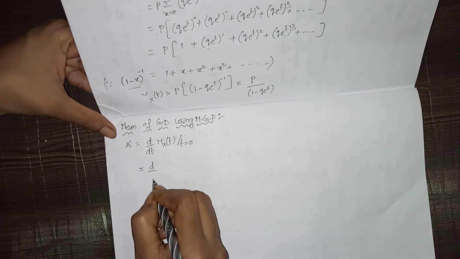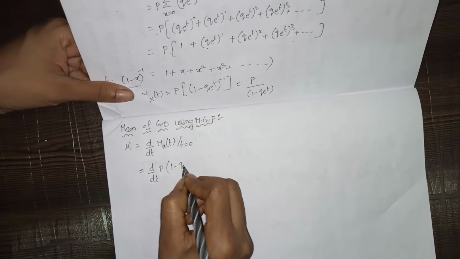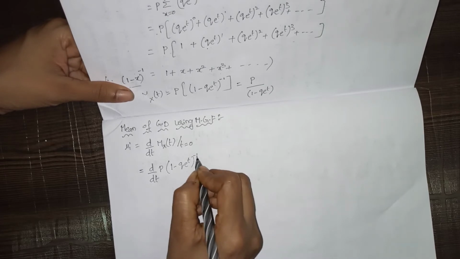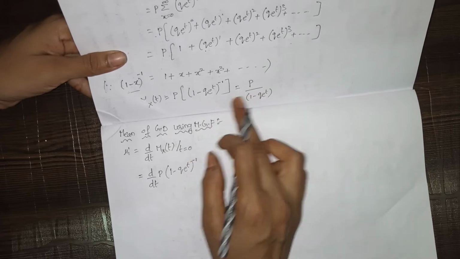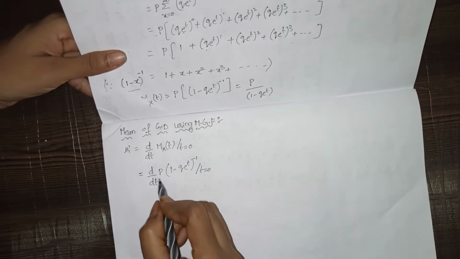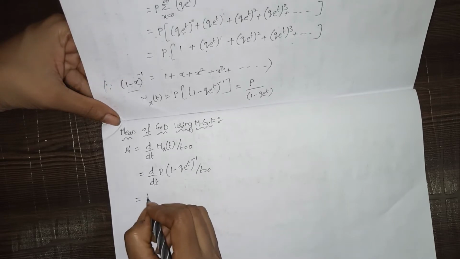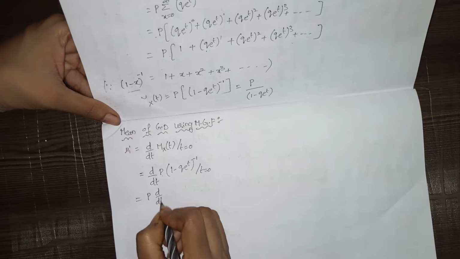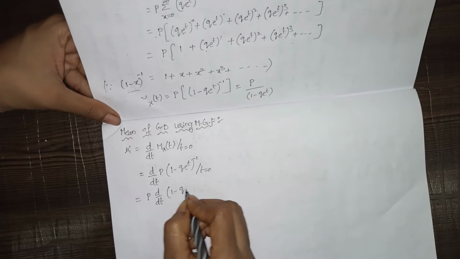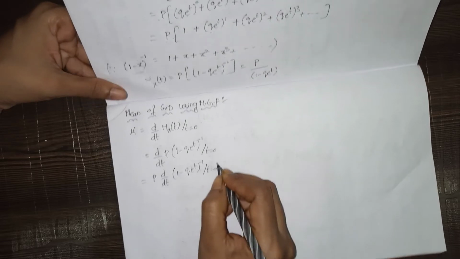So d by dt of p into (1 minus q e^t) whole power minus 1. We can use any formula, so I am using this one, where t equals 0. This p does not have t, so I am taking it outside. So p into d by dt of (1 minus q e^t)^(-1), where t equals 0.